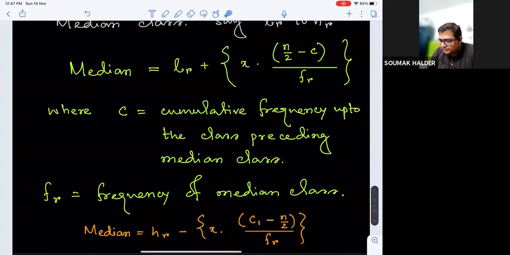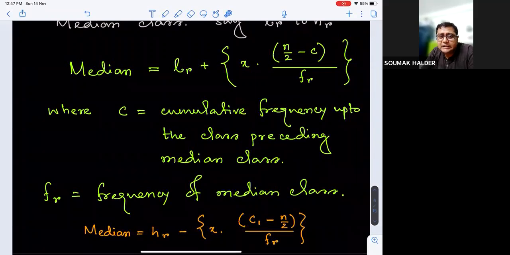The weightage is decided by dividing by the frequency of the median class FR and multiplying by class length. If we subtract this from HR, that also gives you the median. It might be a bit confusing in terms of instructions now, but keep these results with you and give it a rethink to understand what it is actually trying to convey.